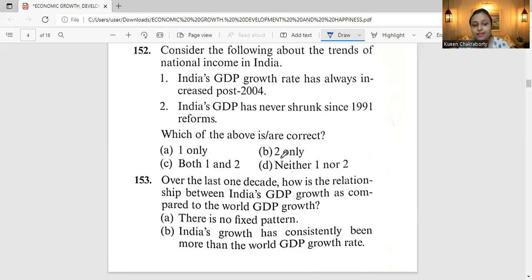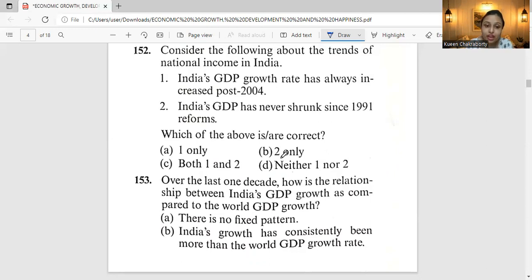Okay, let's consider both the statements. Statement 1. Let's discuss this. It has always slowed down during the world recession, and the Eurozone slowdown was after 2008. So definitely statement 1 is incorrect. Okay. Now coming to the next statement.